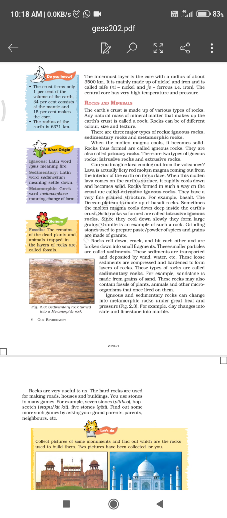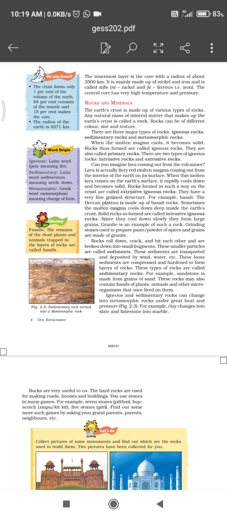Sometimes these igneous and sedimentary rocks change their color and structure due to heat and pressure. This changed form of igneous and sedimentary rocks is called metamorphic rocks. So these are the three types of rocks. Rocks are very useful to us.